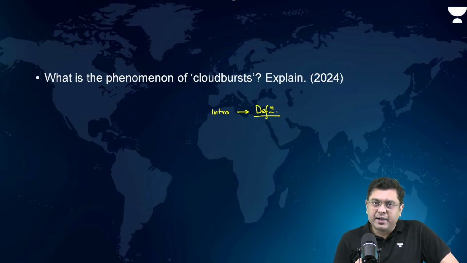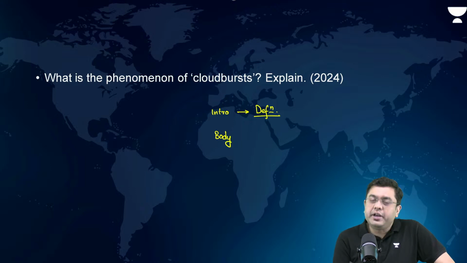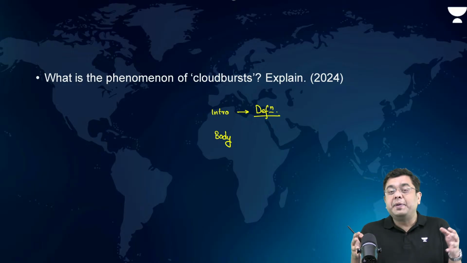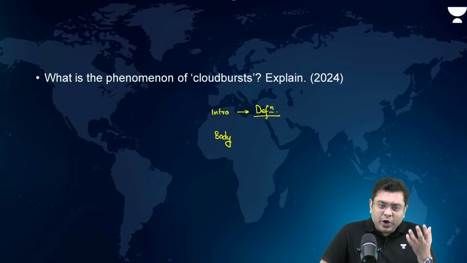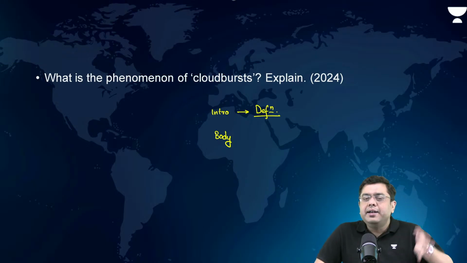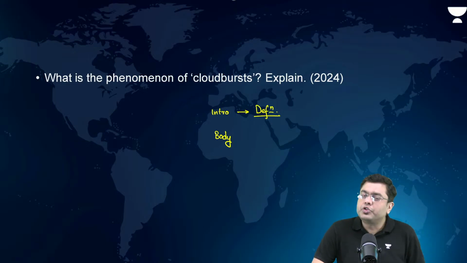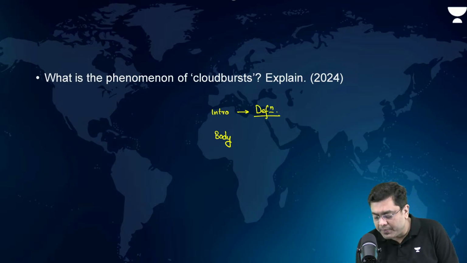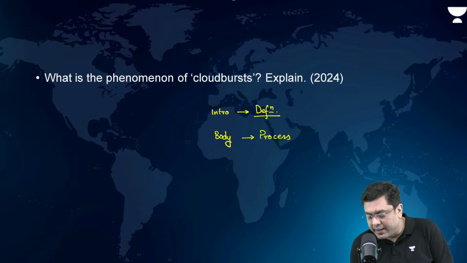Now, why does it occur? After the definition, in the body, talk about the regions where cloudbursts occur, mostly in the regions of the hills and the mountains, sometimes in the regions of the plains. With the help of a schematic diagram, talk about how the clouds become unsustainably large, where they cannot hold themselves together anymore, and that is where they give way and everything drops, right? That is where you talk about the formation, the process, and this is where the diagram can be included.